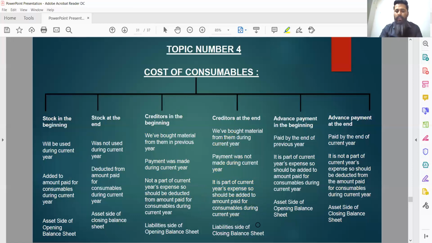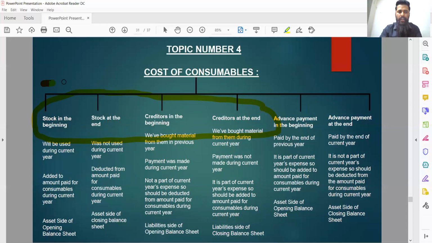Next adjustment from accounting point of view is that creditors at the end is an example of current liability, so it should be shown to the liability side of closing balance sheet. By far we have discussed these four things. Let's just quickly revise it.